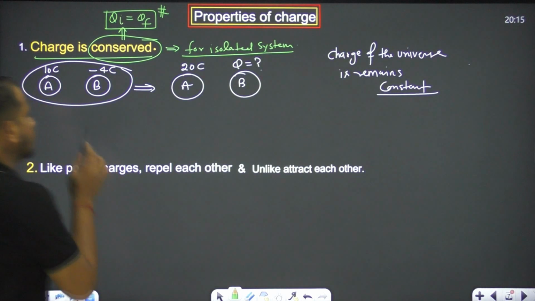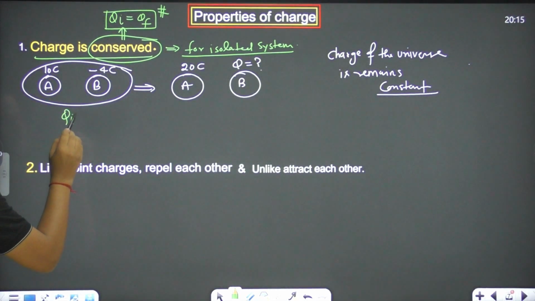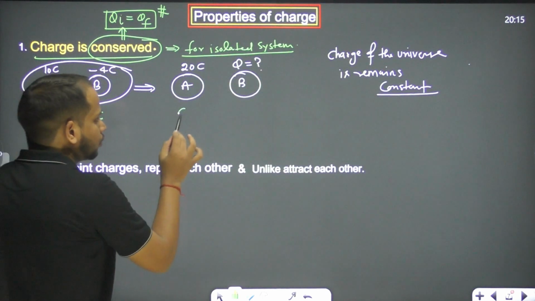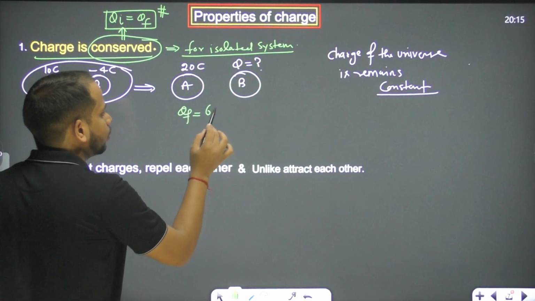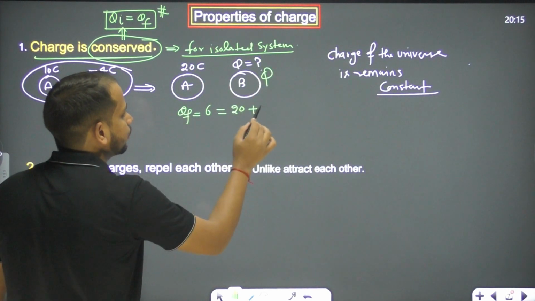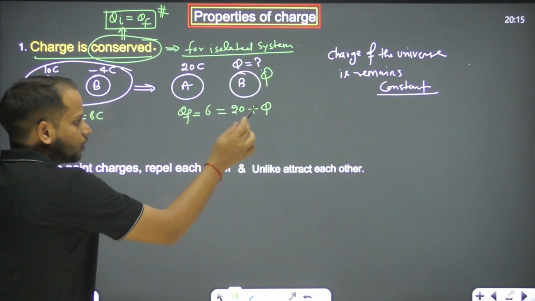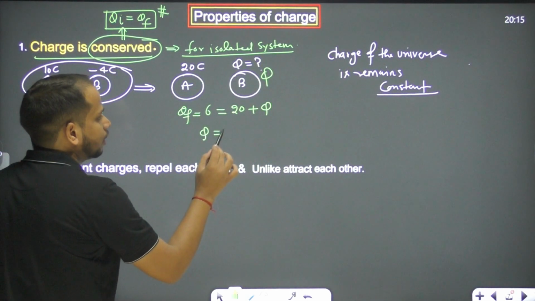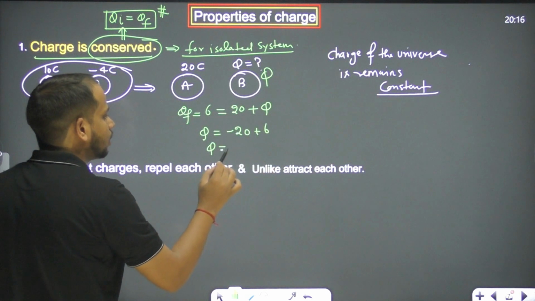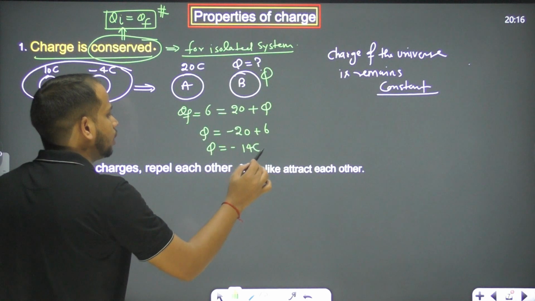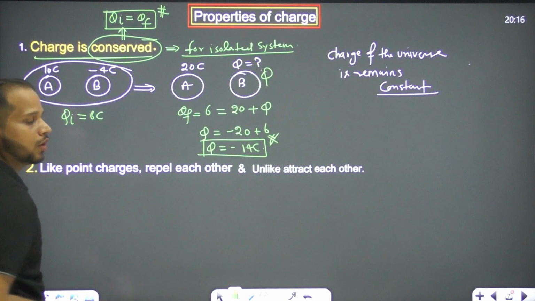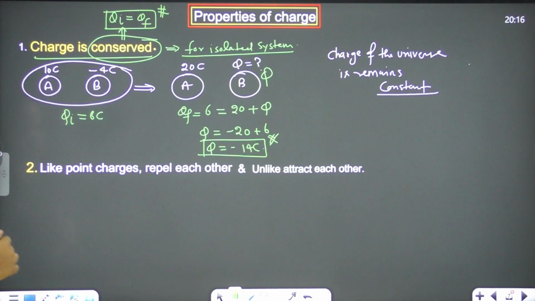The initial charge is 10 minus 4, which is 6 coulomb. So the final charge should also be 6 coulomb. The final charge is 20 plus Q, where Q is the charge on B. So what is the value of Q? Q equals minus 20 plus 6, so Q is equal to minus 14 coulomb. This is called charge conservation: initial charge is equal to the final charge. Now let's move on to the next property.